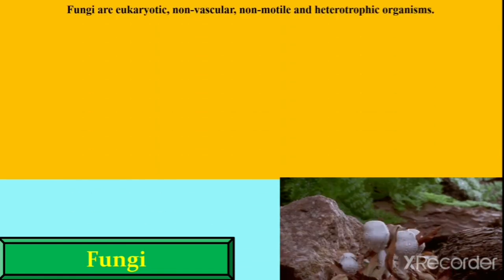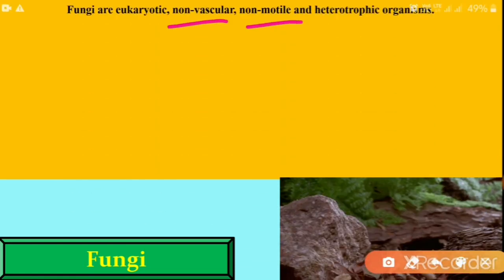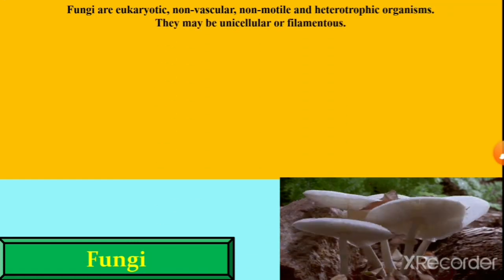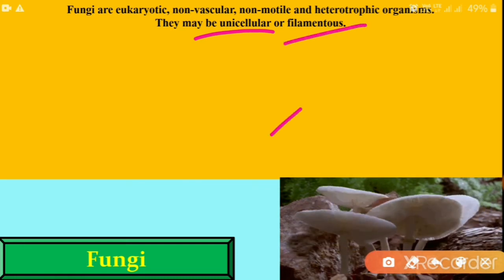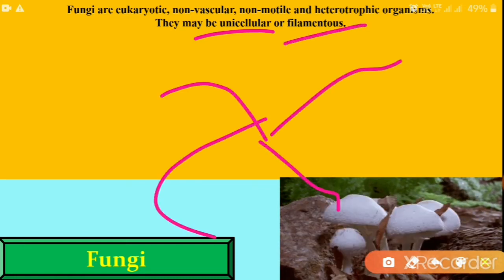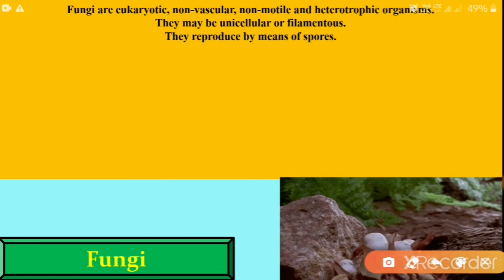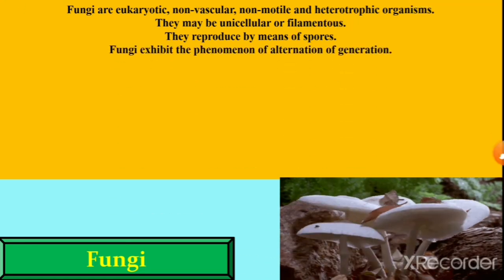Next one is the fungi. Fungi are eukaryotic organisms. They are non-vascular, non-motile, and heterotrophic. They are unicellular or filamentous. Unicellular means they contain only one cell, and filamentous means the structure is like filaments. They reproduce by means of spores. Now, spores are involved in sexual reproduction.